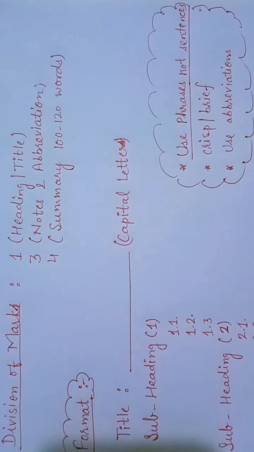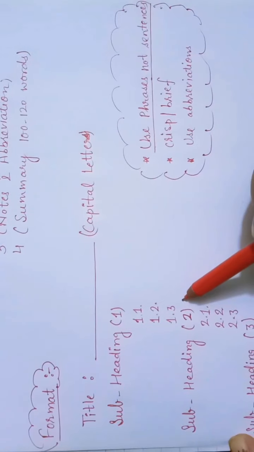For this I have written here the format. In this format, first of all the title will come and you are supposed to write the title in capital letters. Then I have written here, you will write subheading number 1, and under this subheading there will be 3 to 4 subheadings. Here 1.1, 1.2, 1.3, that is for subheading.